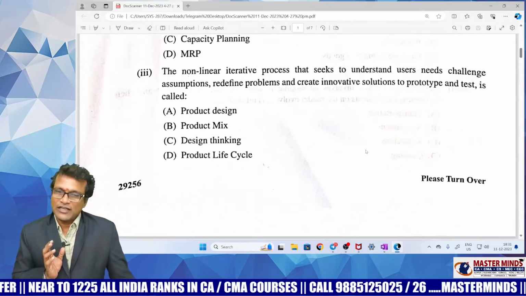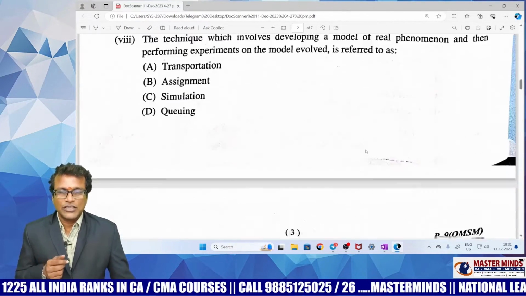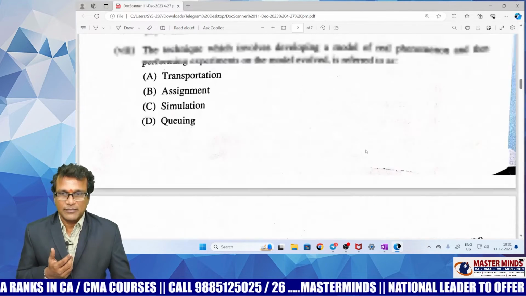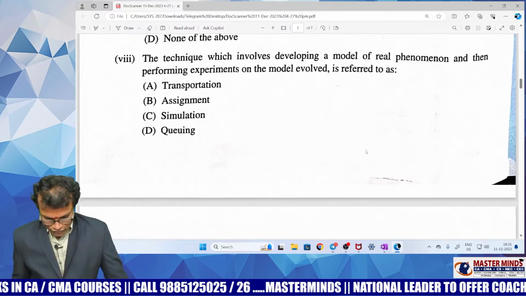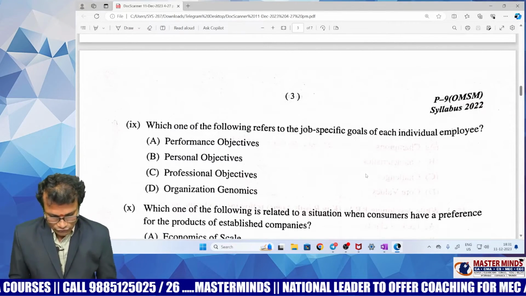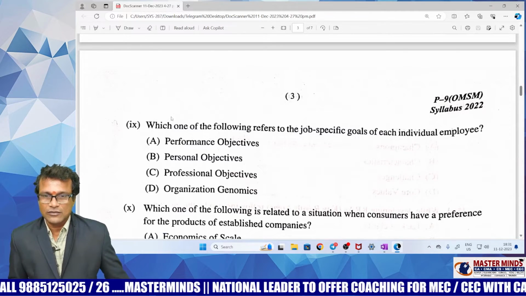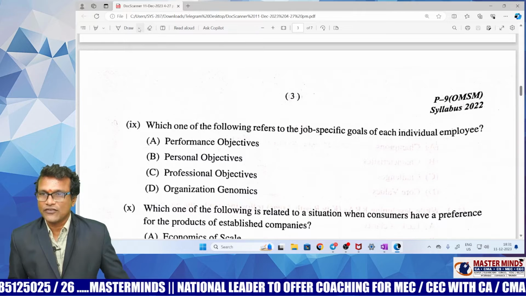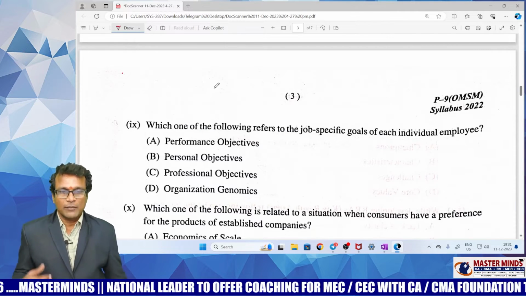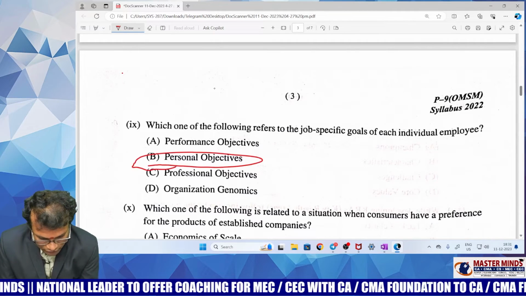Now come to the analysis. There are overall 15 MCQs. 40% of 15 means 6 questions will be from the SM part. Now look at those questions. Look at question number 9: which of the following refers to the job-specific goals of each individual employee? If an employee is given some targets, that is known as personal objectives. Option B.